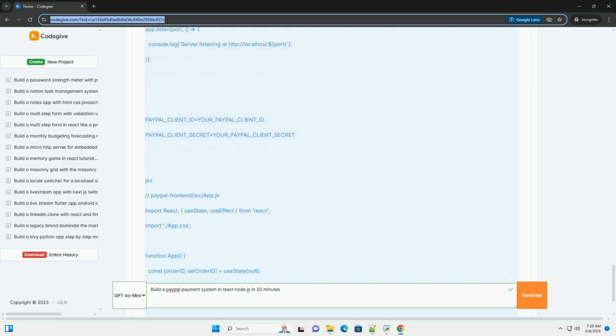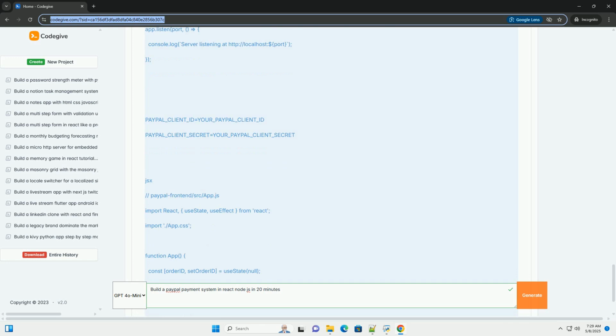The PayPal Buttons component is rendered using the order ID. The createOrder callback is used to return the order ID to PayPal, and the onApprove callback is used to capture the payment. The onApprove callback sends a request to the /api/orders/:orderID/capture endpoint on the backend to finalize the payment.